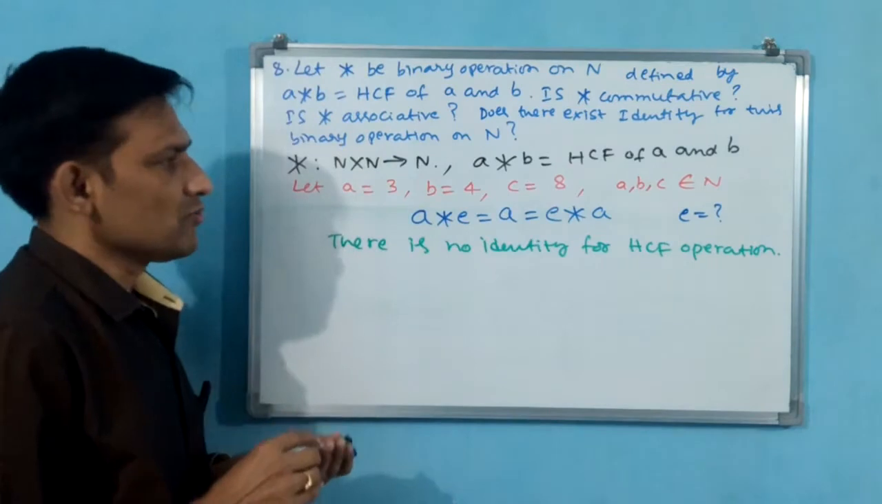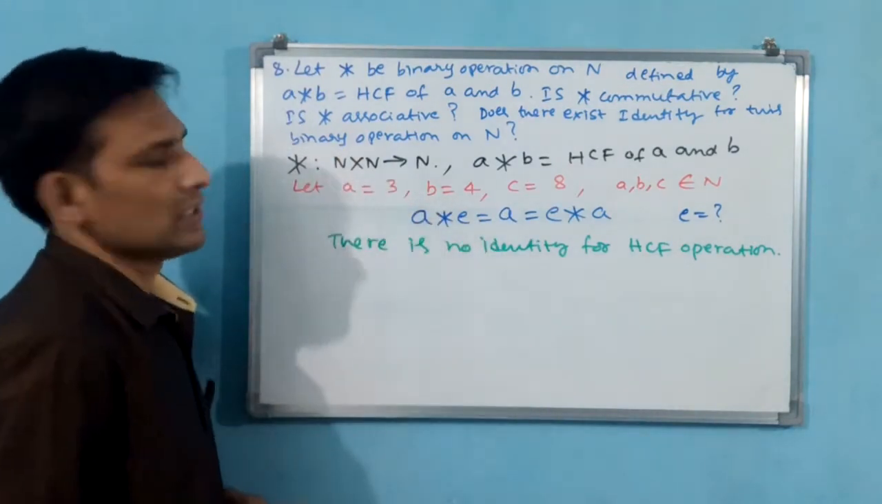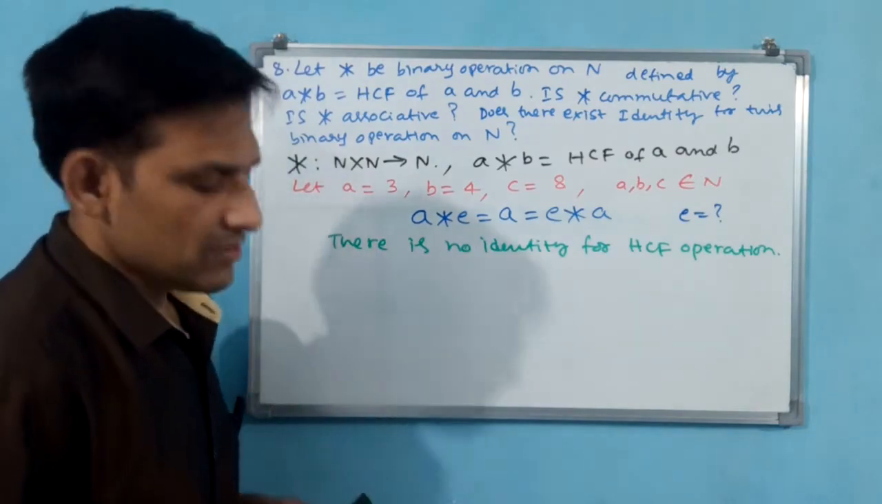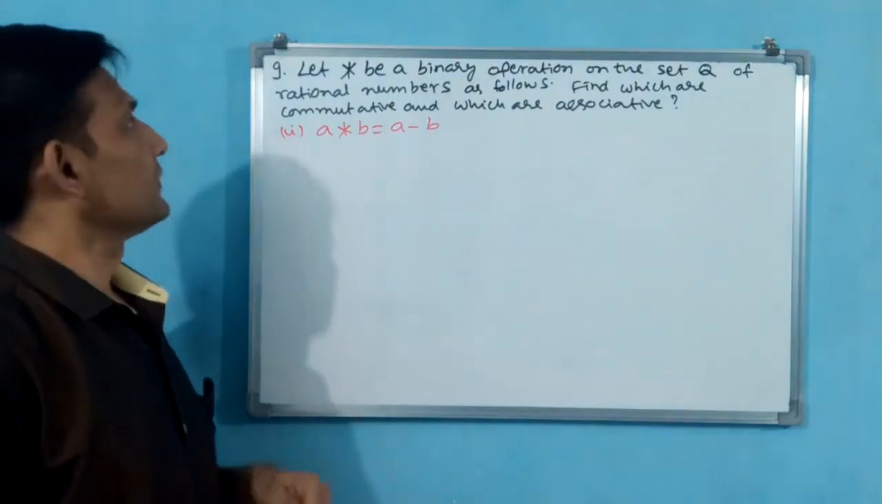Okay, there is no identity for the HCF operation. Like this you write and close this question. Let us go for the 9th question. Okay, see the 9th question.